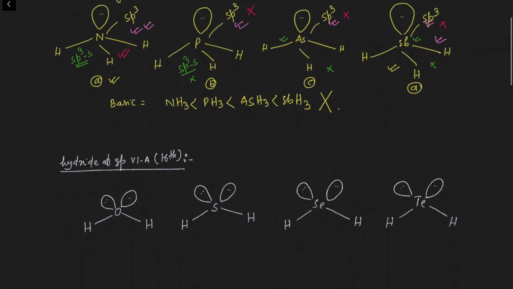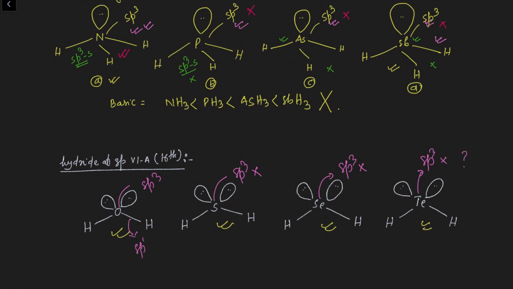The same question anyone can ask you about the hydrides of group 16 elements. This oxygen is sp3 hybridized, but sulfur is not sp3 hybridized, selenium is not sp3 hybridized, and tellurium is not sp3 hybridized. Again the question is why. The OH bond is formed because of the overlapping of sp3 and s orbitals, but these other bonds are not like that. Lots of questions are there.